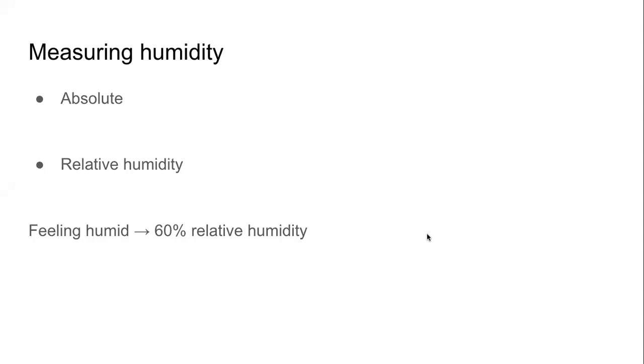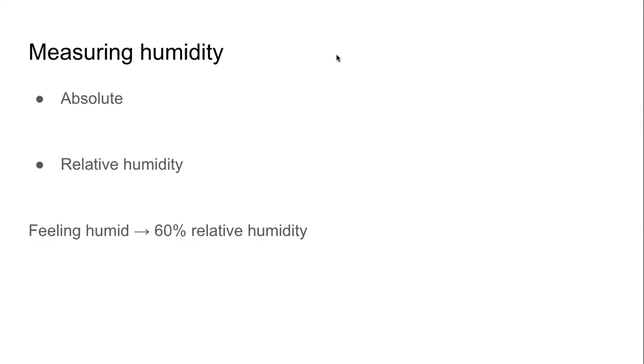Of course, if you have to measure humidity, that is the amount of water vapor in the air, that measurement would have at least 3 things: how much water vapor is there, how much air is there, and what is the temperature. All 3 things are important because the amount of water vapor that the air can hold depends on both the volume of air and the temperature of the air.